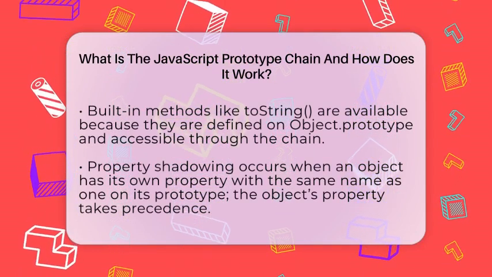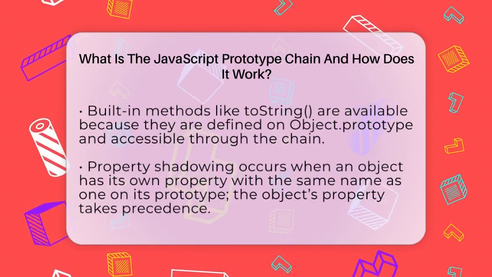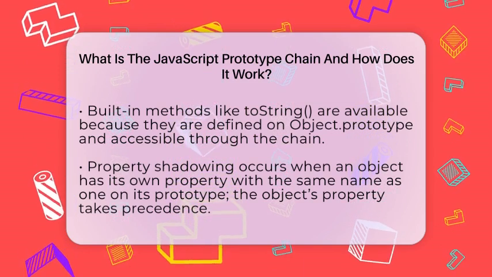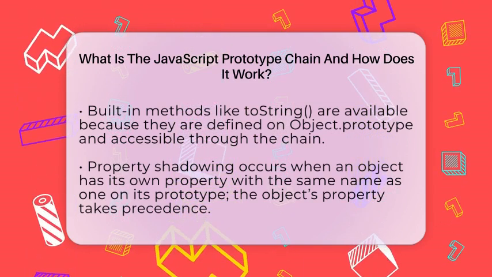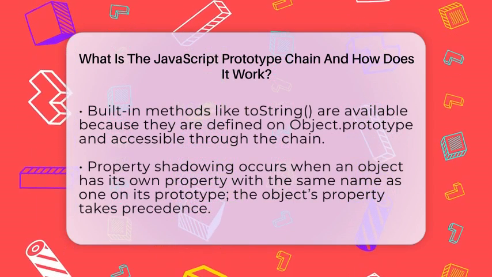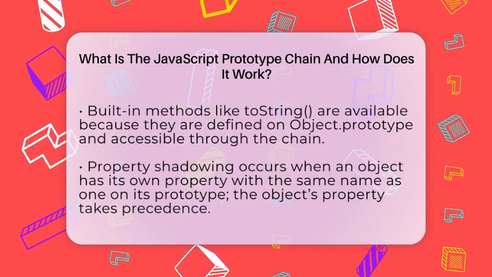This chain also explains how property shadowing works. If an object has its own property with the same name as one on its prototype, the object's property takes priority. You can create an object with a specific prototype using Object.create. This method sets up the link explicitly, giving you control over the chain.